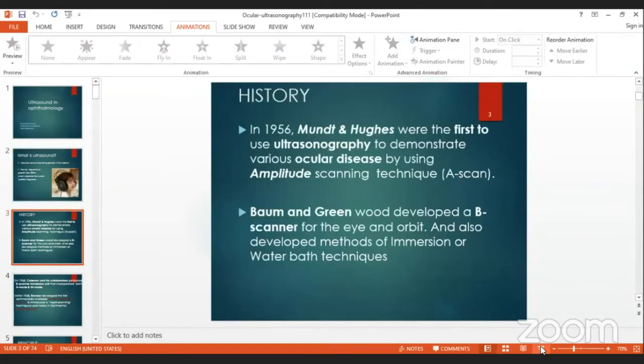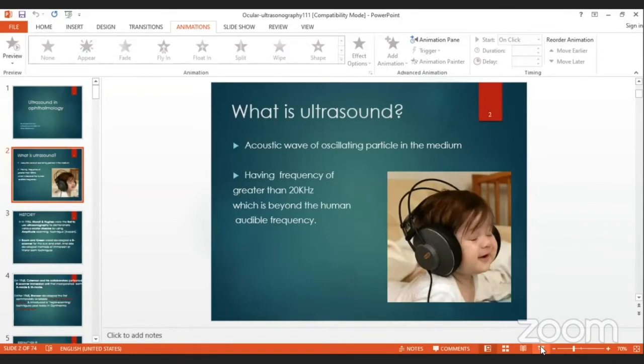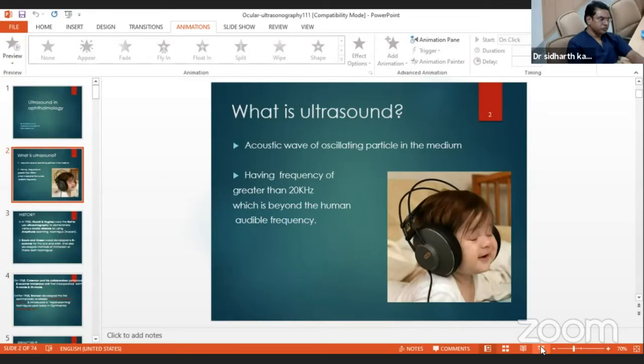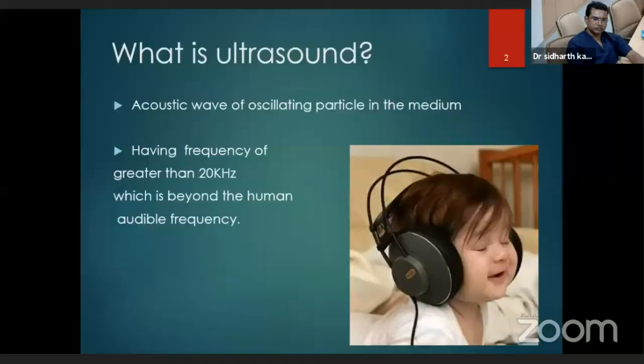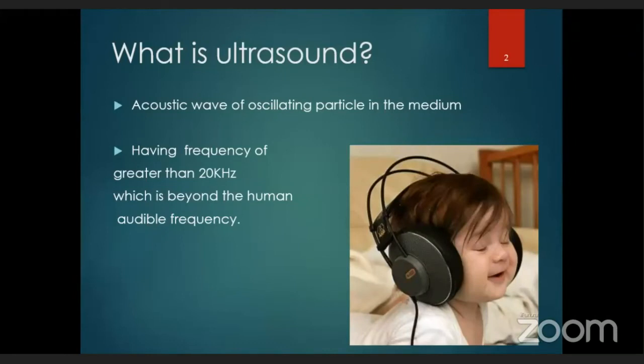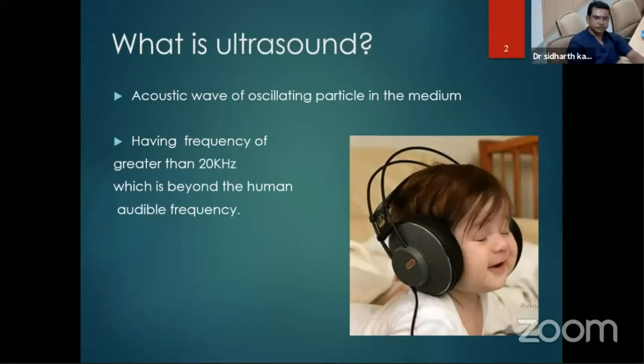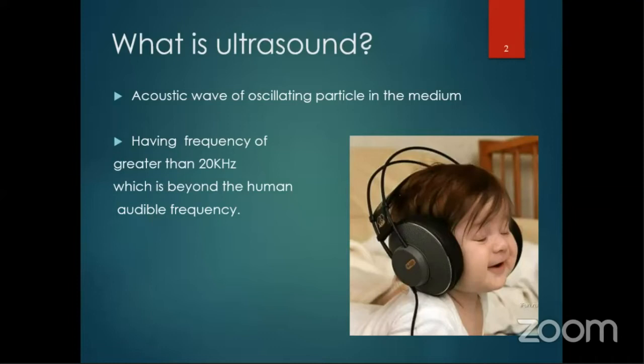What basically is ultrasound? Ultrasound is an acoustic wave of oscillating particles in a medium, which generates a frequency of around 20 kilohertz, which is beyond the human audible limit. It's equivalent to the ultrasonic cleaning machine which we use in OT. Similarly, ultrasound is created.